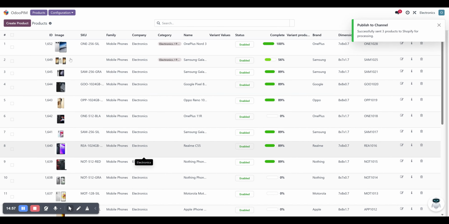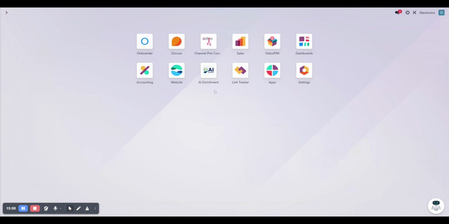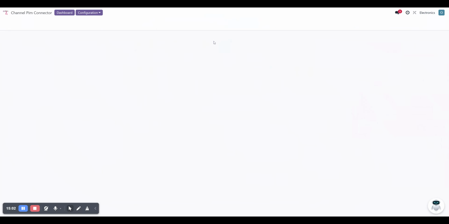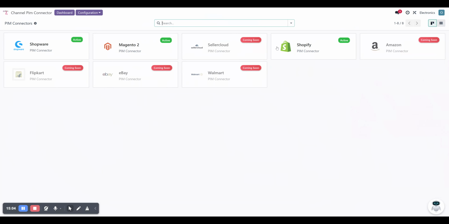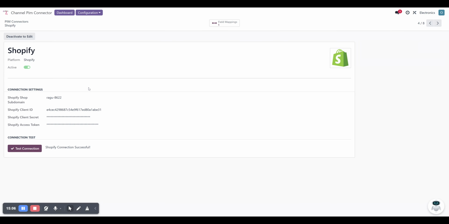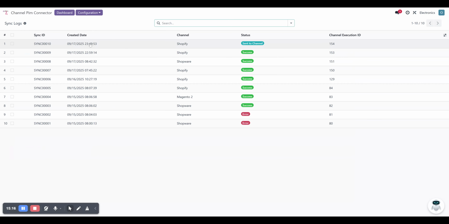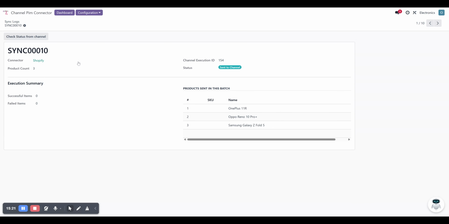And how Shopify is configured: if I go back to my channel PIM connector, I can see that the Shopify connector options are available, and I have my Shopify client ID, my client secret and token as well. Similar to that, I would be able to see what's going on in the connector. Now I can see the sync connection options coming up.